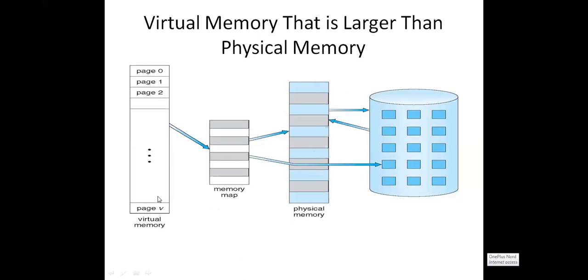If you observe this diagram, the virtual memory space or logical memory space is bigger than the physical memory space, so you cannot keep your entire programs in the main memory. Why? Because main memory is small when compared to the virtual memory or logical memory. Logical memory space is much greater than the physical memory space.